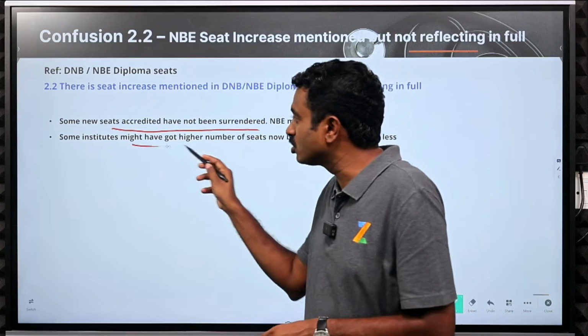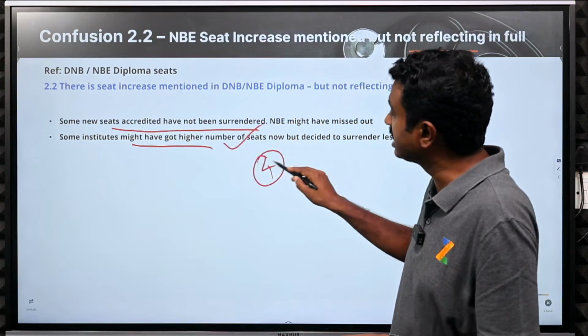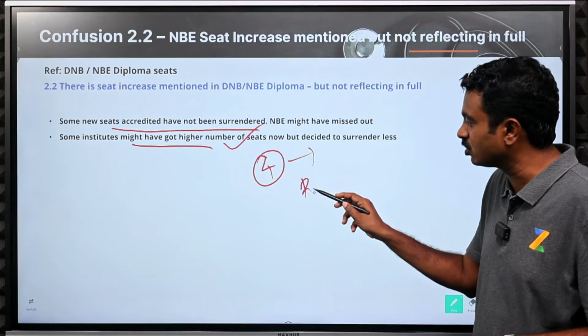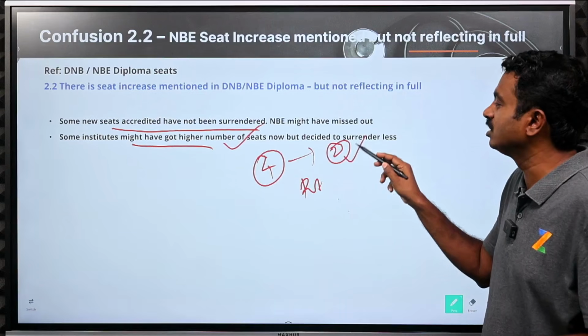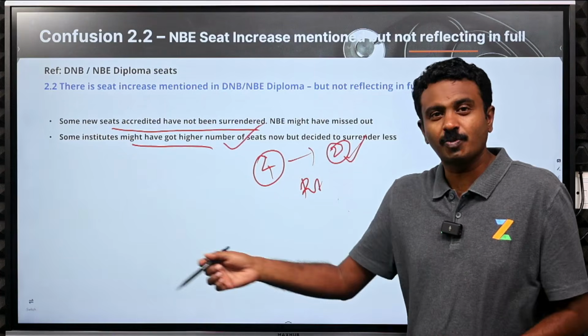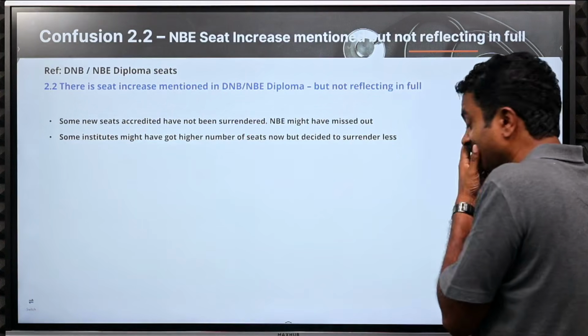Or some institutes might have thought, okay, we got 4 additional seats. This has also happened in the seat matrix. They've got 4 additional seats, private institutes, but they decided to surrender only 2 this year. Even though it is a new institute, they decided only to surrender 2. That is also possible, like we said last year. So that is something that has happened.